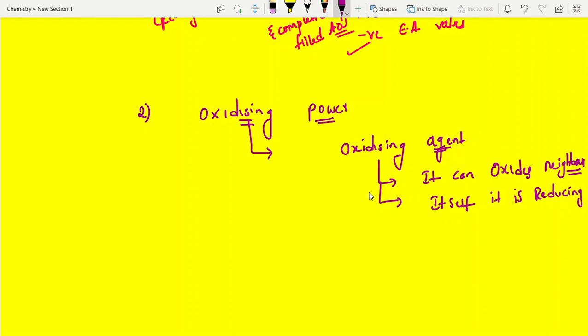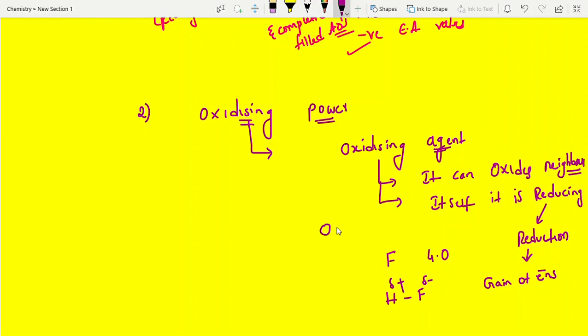Clear, students? Now come back to this. Reducing is nothing but reduction. Reduction is nothing but what, students? Gain of electrons. Yes, fluorine is the most electronegative element. Definitely, it always gains electrons in any combination. With oxygen also.